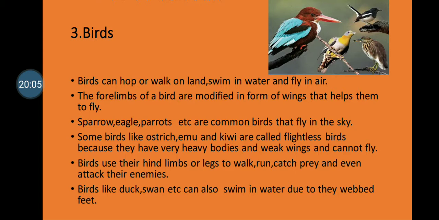The birds which fly, like sparrows, eagles, crows and pigeons, are the common ones which fly in the sky. But still some birds do not fly, like ostrich, kiwi and emu. They do not fly because their body is very heavy and their wings are very weak, and that's why they are called flightless birds.